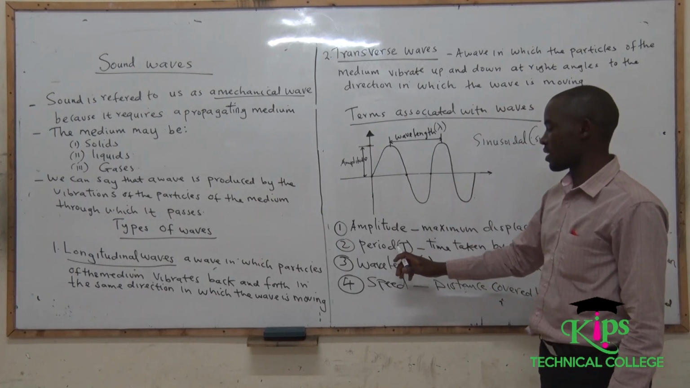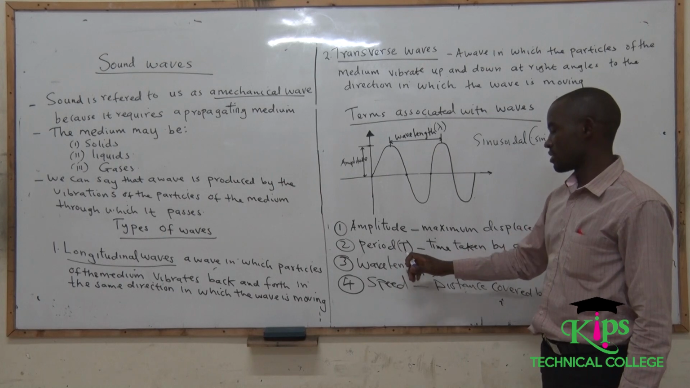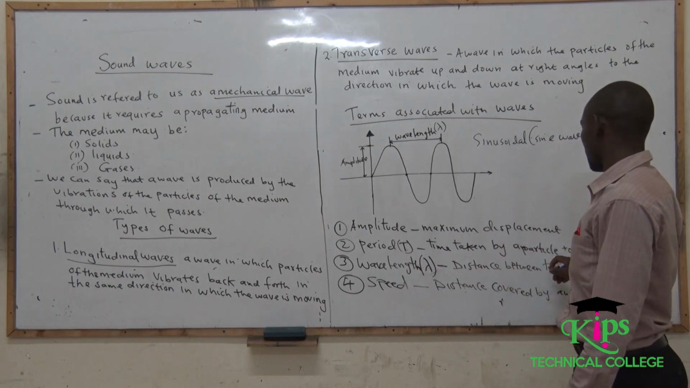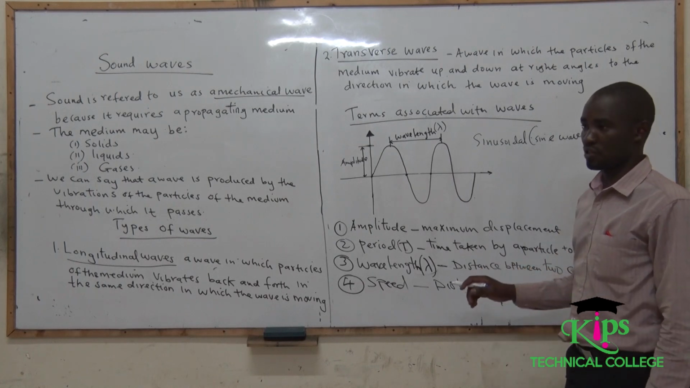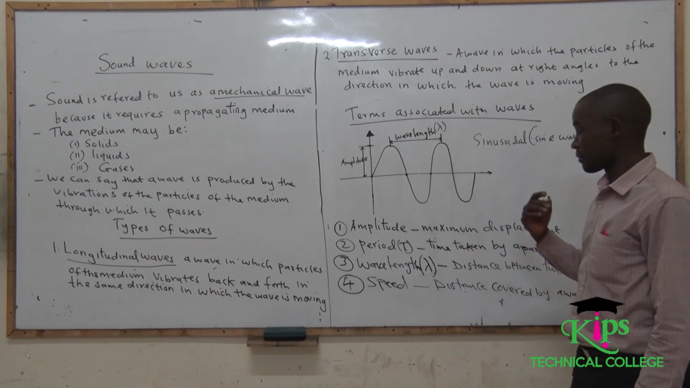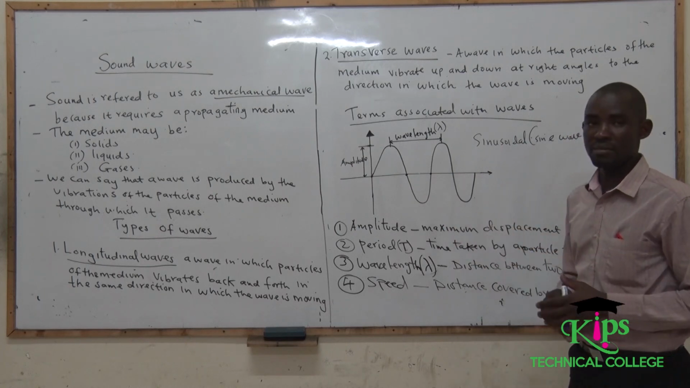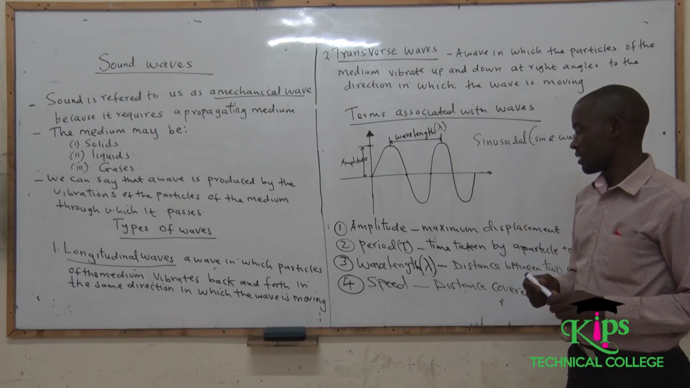We move to the second one, which is period or time. Period is the time taken by a particle to complete one oscillation. So if it takes 5 minutes to complete one oscillation, of course that becomes the period.